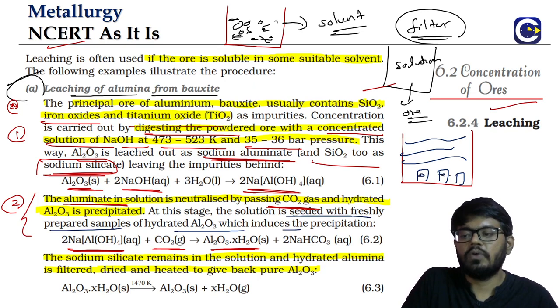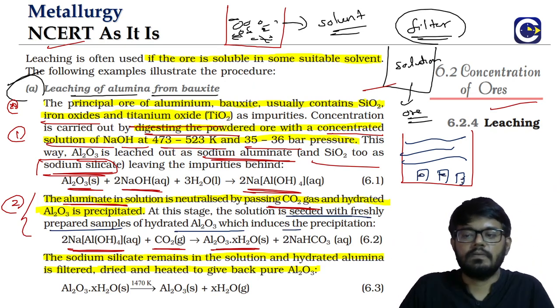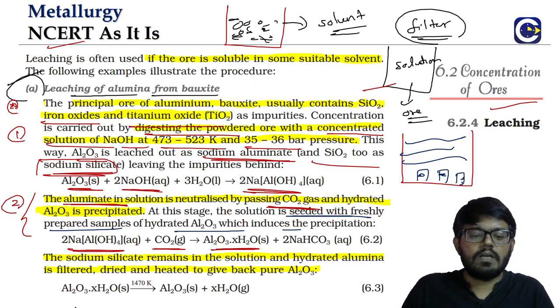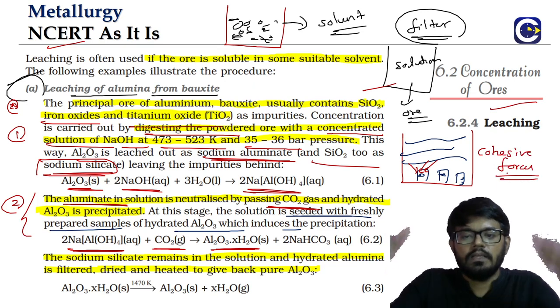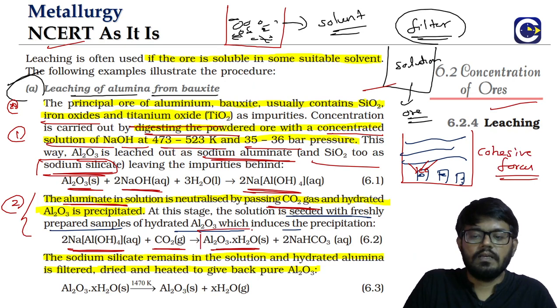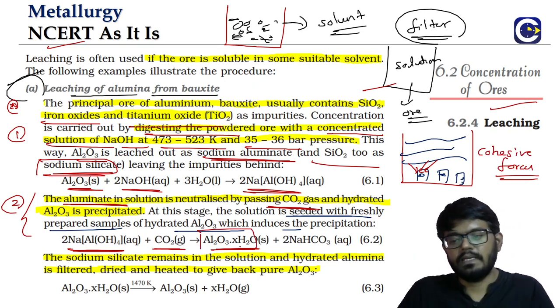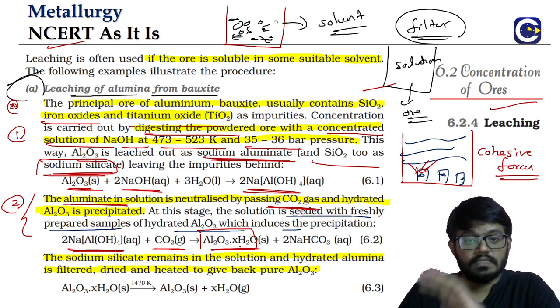Like you see, these are the samples of Al2O3 freshly prepared that we seed into the solution. What happens is, because of the coercive forces, since we have Al2O3 particles in the solution, they will be able to induce the precipitation. So all the hydrated Al2O3 will get precipitated, whereas the sodium silicate is left in the solution itself.